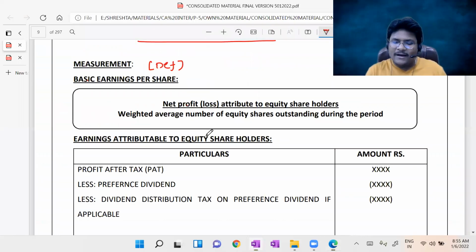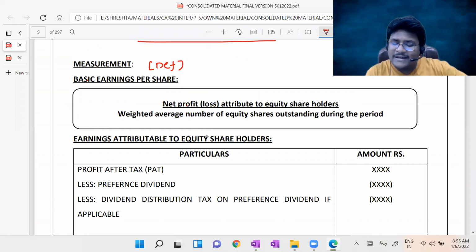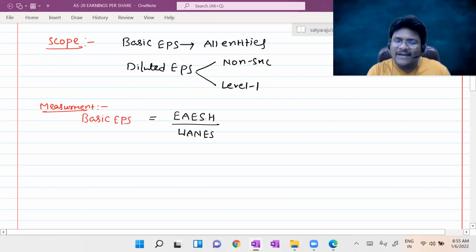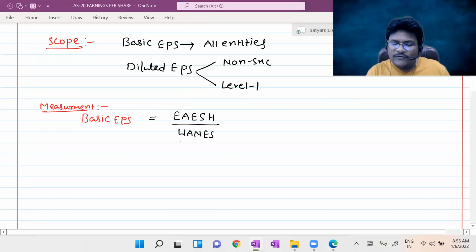The same formula which you write here, I just made it a shortcut. That is net profit or loss attributable to equity shareholders. I used the words earnings available to equity shareholders divided by the weighted average number of equity shares outstanding during the year, which is WANES.